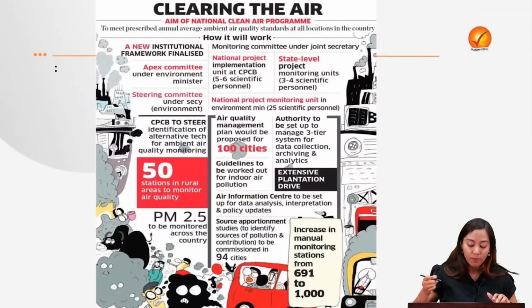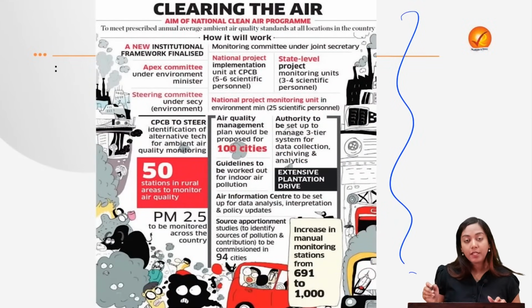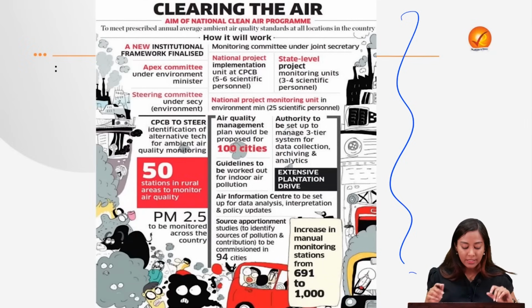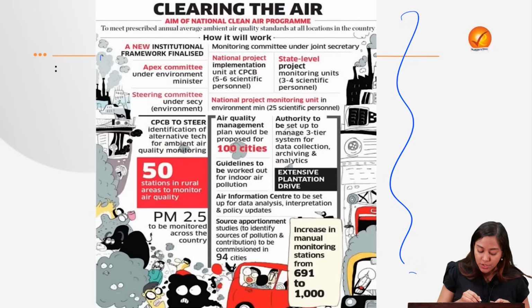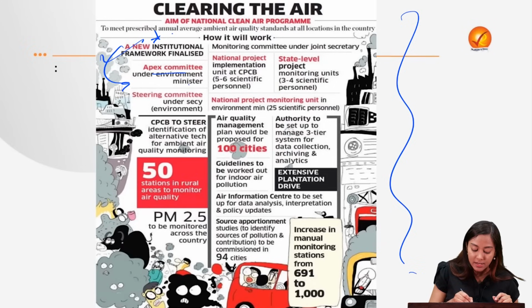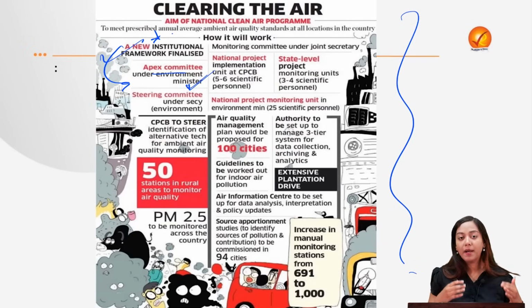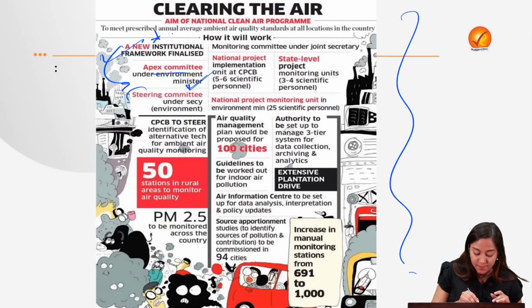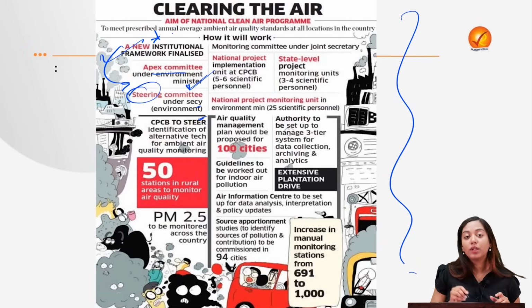Okay. Now, if we quickly talk about some other provisions, this is a very important infographic. It is a new institutional framework which has been finalized. The Apex committee, because this was established by the Ministry of Environment, is headed by the Environment Minister. The steering committee is headed by the Secretary to the Ministry of Environment. Then CPCB will be the steering body.